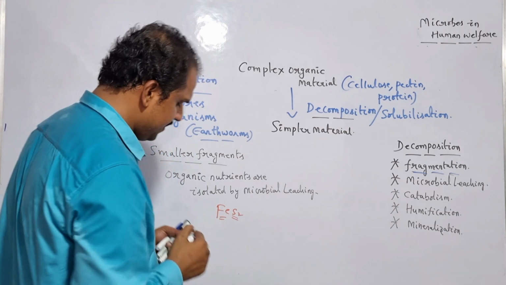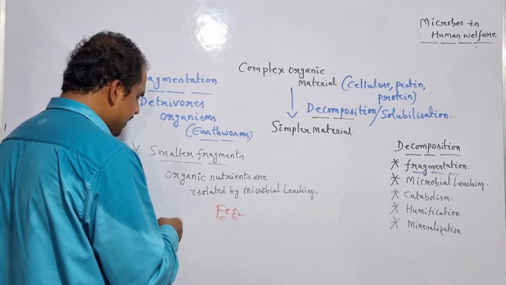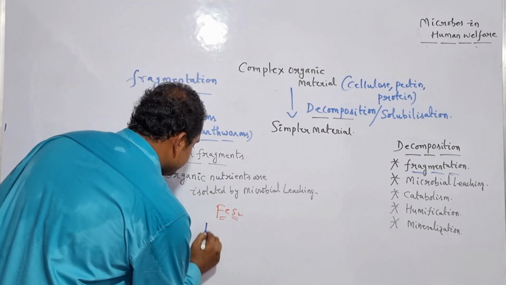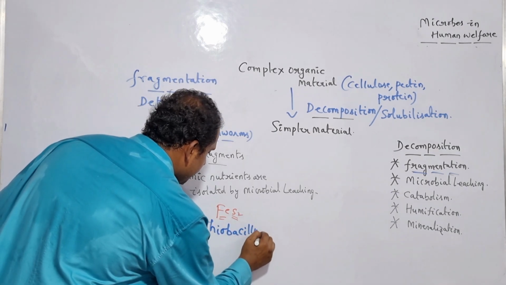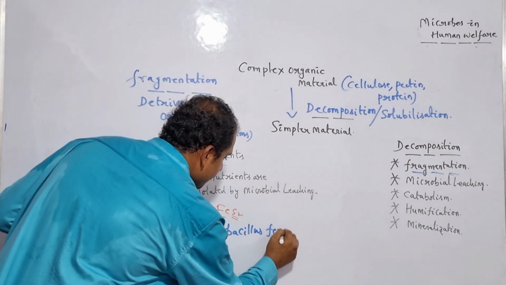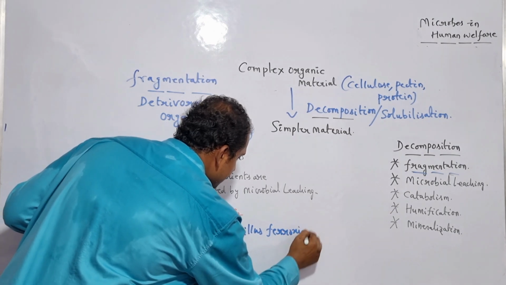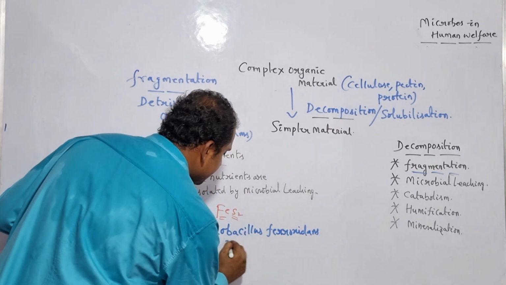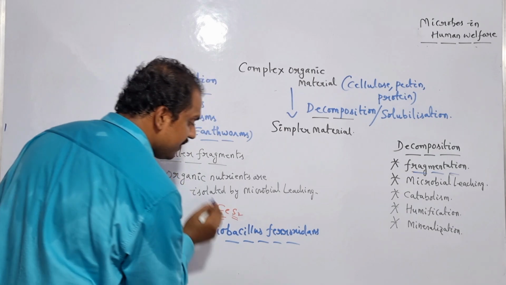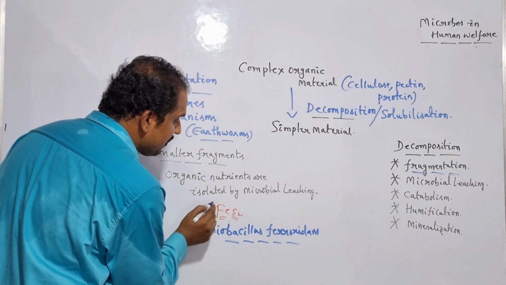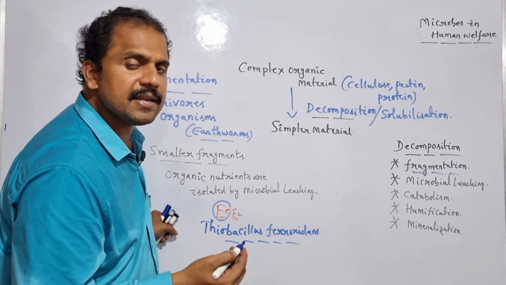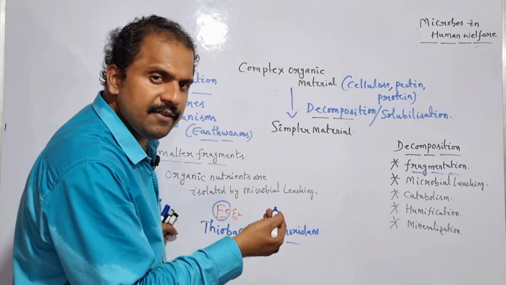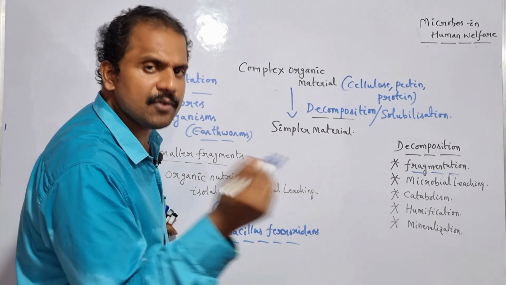Is it clear? Thiobacillus ferrooxidans is the specific microbe which is responsible for separating the ferrous iron from the S2. And here it is termed as what? Microbial leaching.